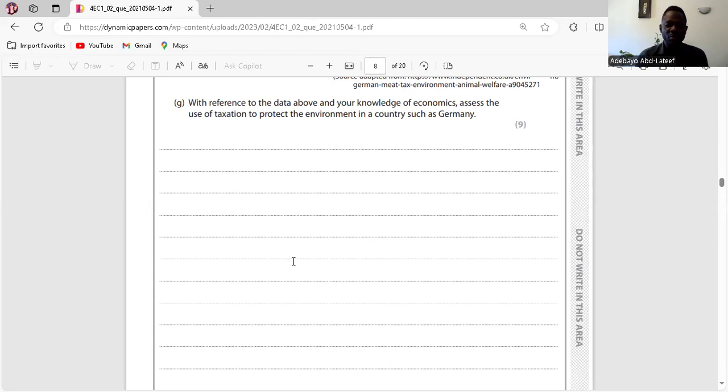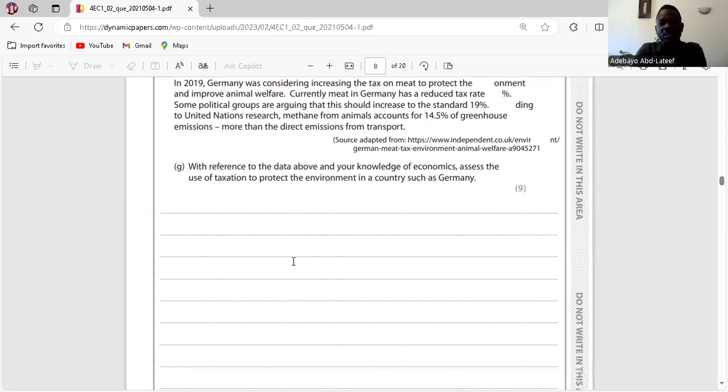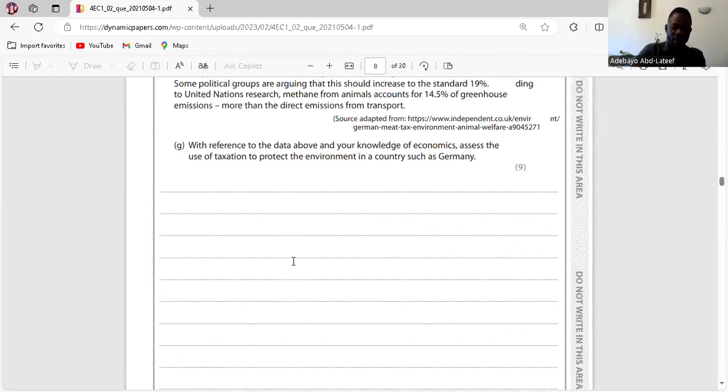First, taxation can be imposed by the government to reduce negative externalities such as environmental damage. So a rise in taxation from 7% to 19%, so that's a 12% increase. Are you there? Yeah. So a rise in taxation by 12% will definitely increase the price of meat. This may reduce the consumption of meat. Reduction in the consumption of meat will reduce the amount of gas emission caused by animals.